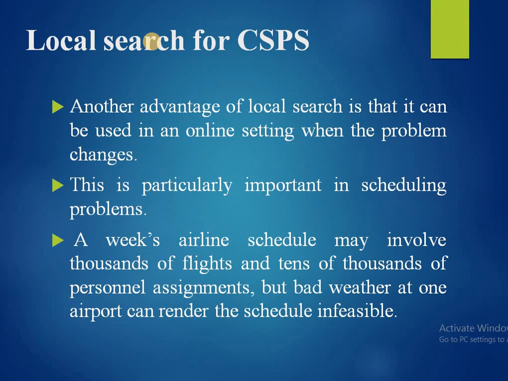Another advantage of local search is that it can be used in an online setting when the problem changes. This is particularly important in scheduling problems. A week's airline schedule may involve thousands of flights and thousands of personnel assignments, but bad weather at one airport can render the schedule infeasible.